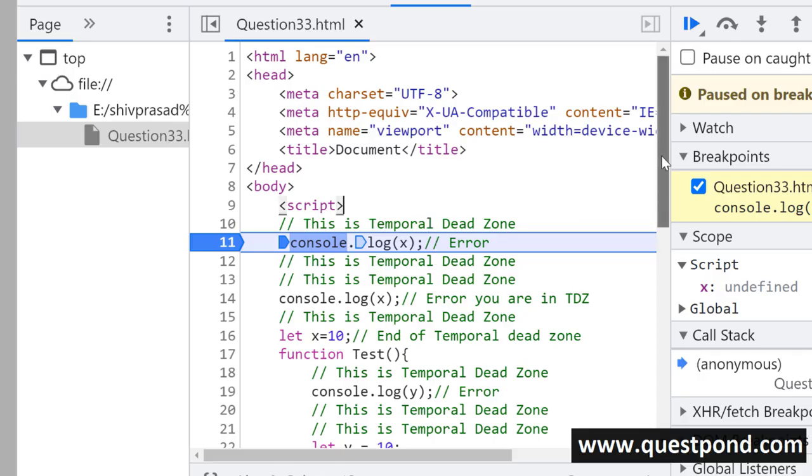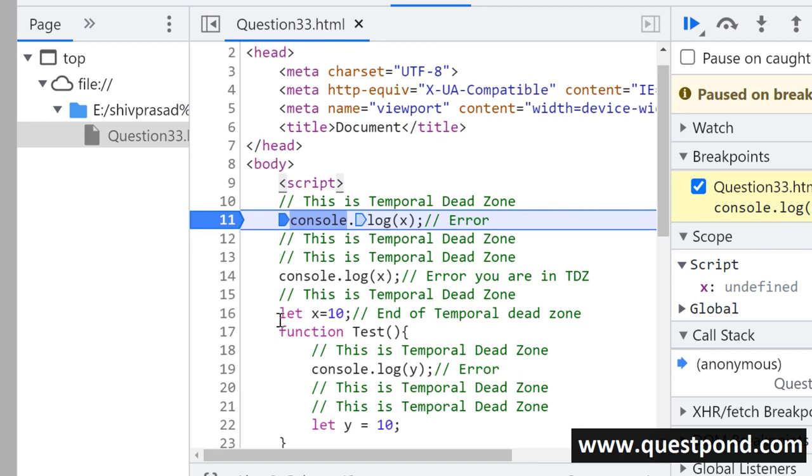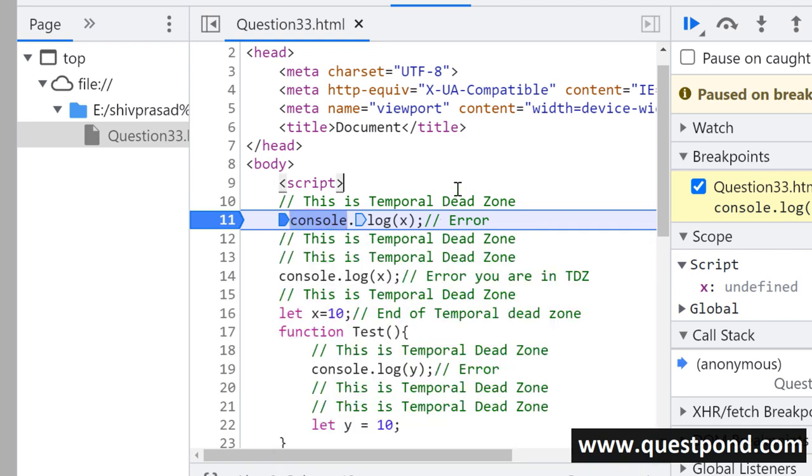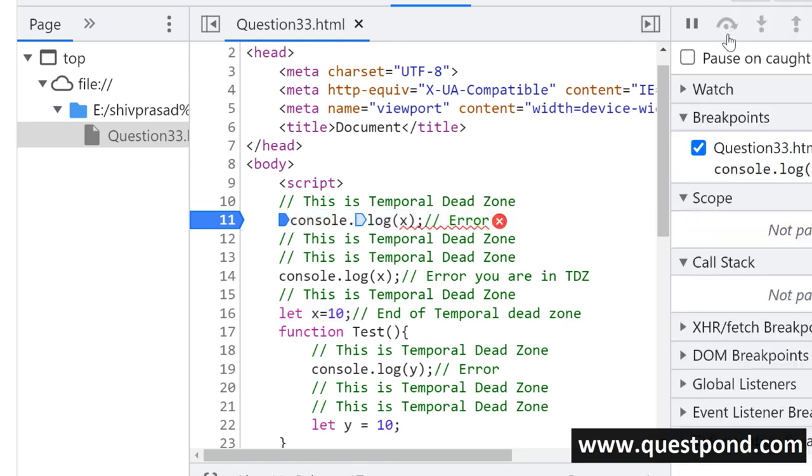So here is the sample code which I'm running. You can see in line number 16, I'm saying let x is equal to 10. So now what happens? This x gets hoisted. Hoisted means the variables are moved to the top, right? So it gets hoisted, but it is not initialized with a value. So when I try to access this x before this statement at line number 16, I will get an exception. If you see here, I get an exception.